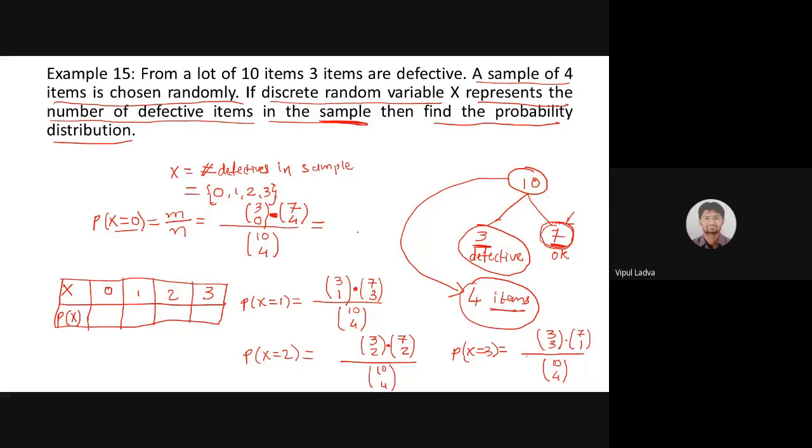Yes, who is that? Yes Mohammed, tell me, son. Why find the probability of x equals 3? Can we not do it as 1 minus the probability of 0, 1 and 2? Why can we not do that? That will be a part of our next examples. Don't worry, we can do that perfectly. You are one step ahead of us. Good, correct. Thank you. Now let me complete this question.